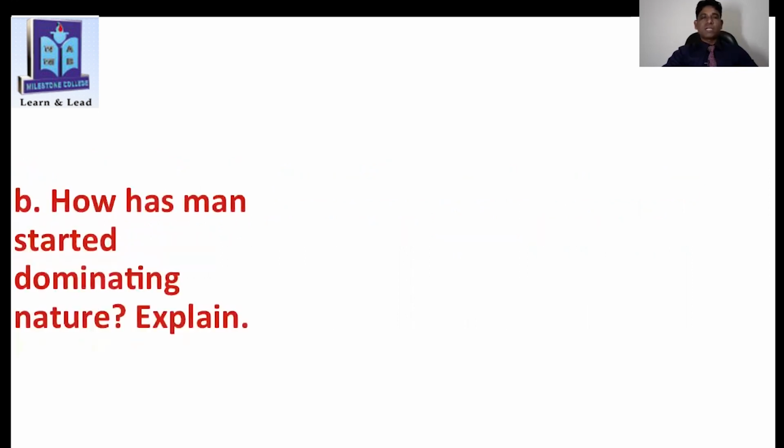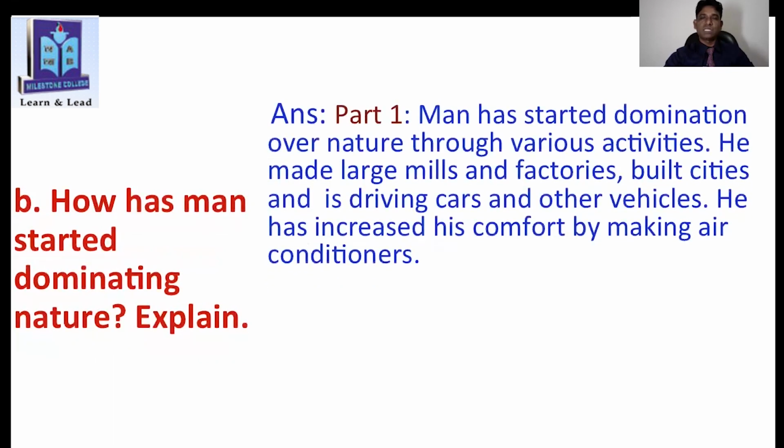And students, here you can see a question number B. How has man started dominating nature? Explain. So, student, here you can see the answer. For this, you have to give two para. First para here, man has started dominating over nature through various activities. He made large mills and factories, built cities in the driving cars and other vehicles. He has increased his comfort by making air conditioners.